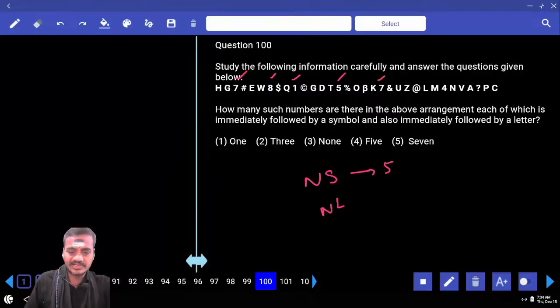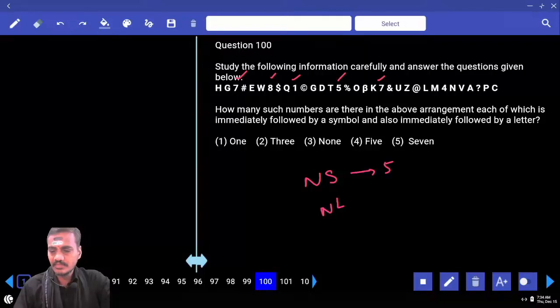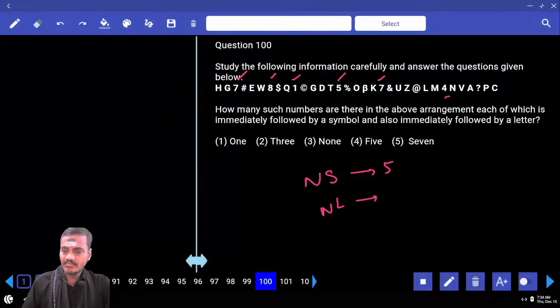And number followed by letter. Does any letter come after a number? Number then letter. Then what is the other? Number then letter. How many are there? And altogether we have 5 plus 1, that is 6.